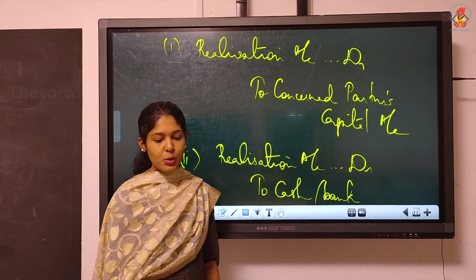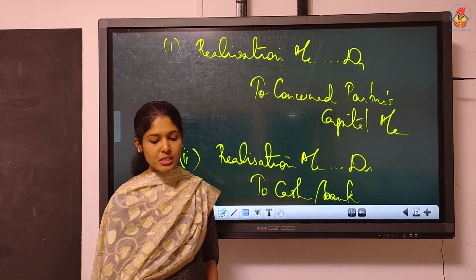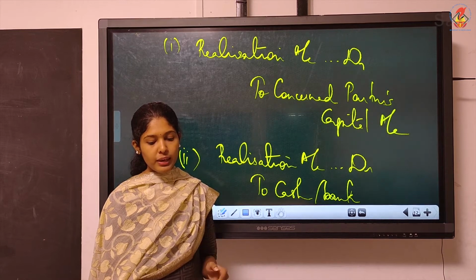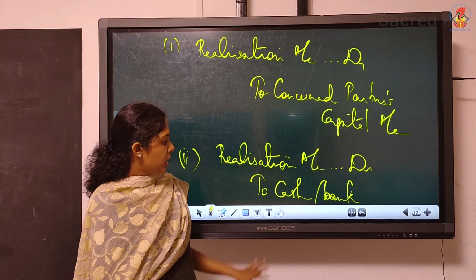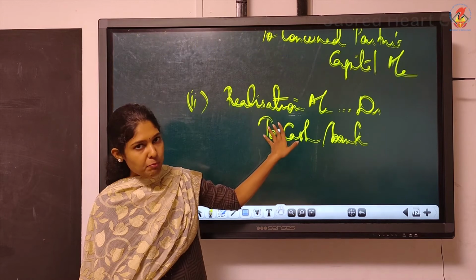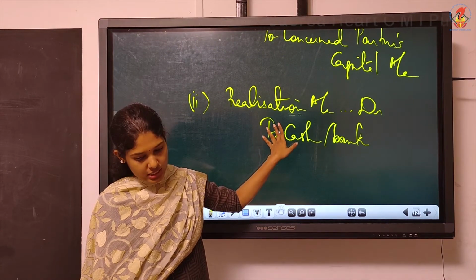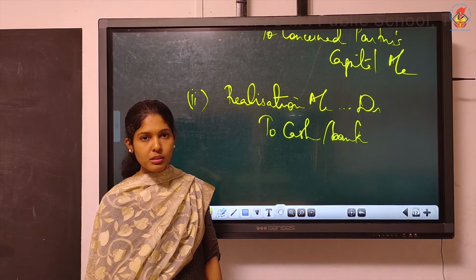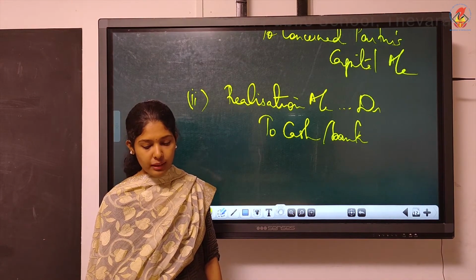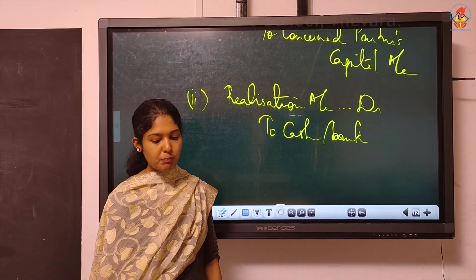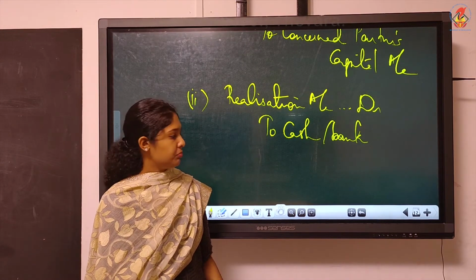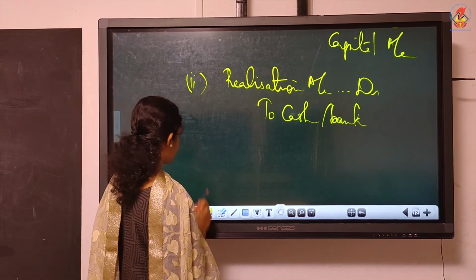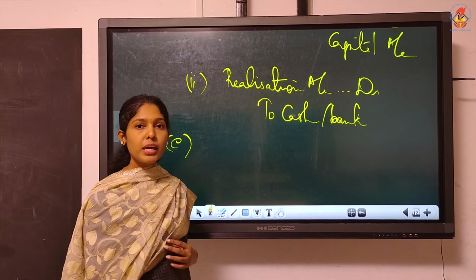Case E: when realization expenses are to be borne by one partner, say X, you write that within brackets, and paid by another partner, say Y. That is case E. So it is paid by whom?